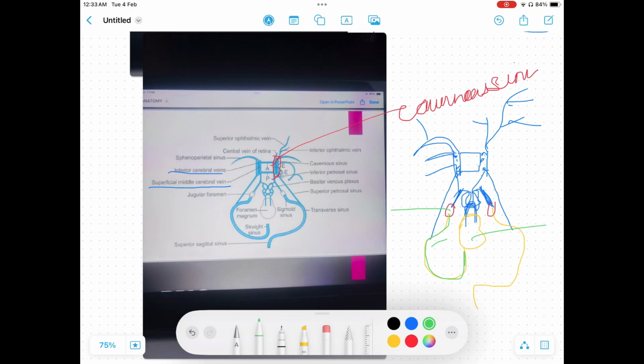And this yellow color thing you can see, which is not so straight, is a straight sinus, and this is transverse sinus. This is superior petrosal sinus. This branch-like structure is a basilar venous plexus. Plexus means a branching. Okay, and this is your jugular foramen. See how simple it is.